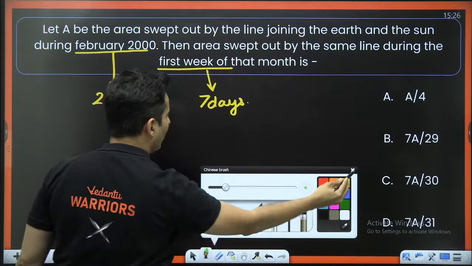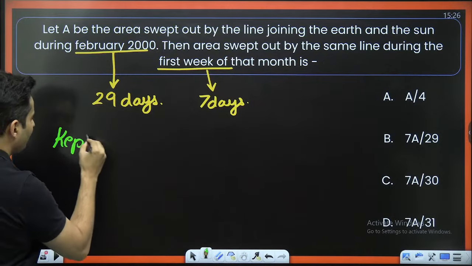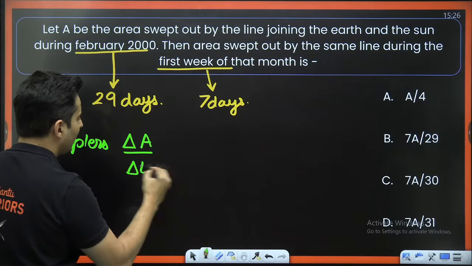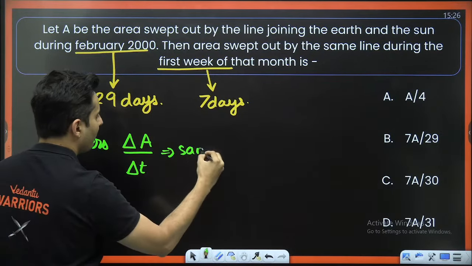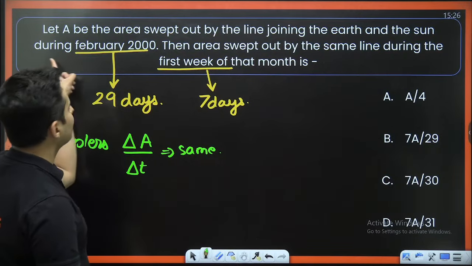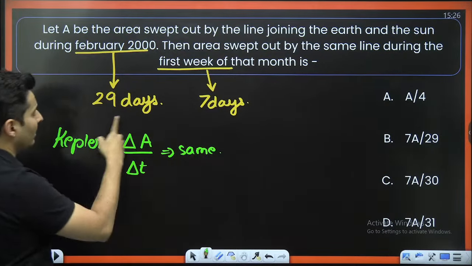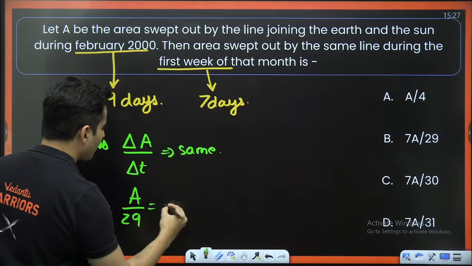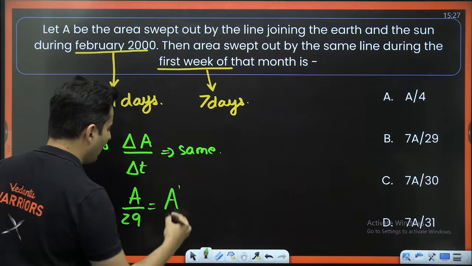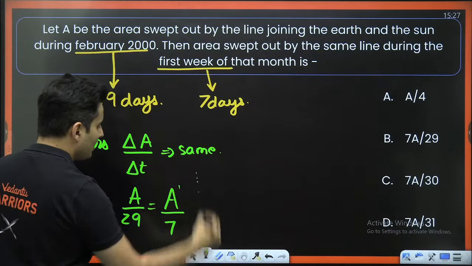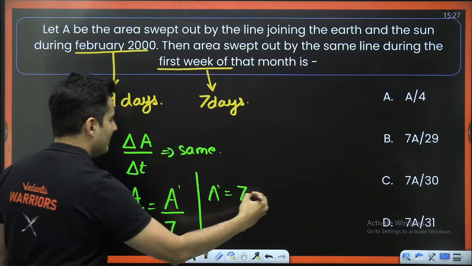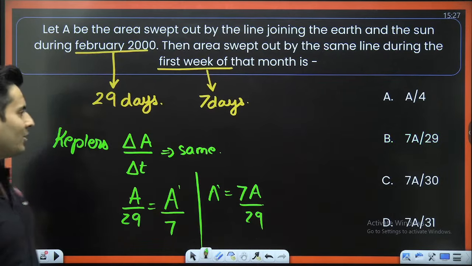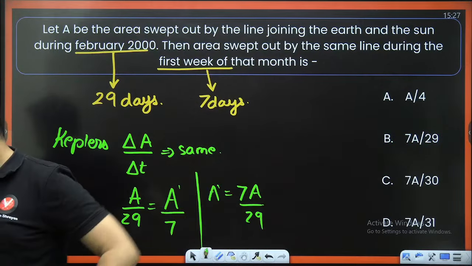And by Kepler's law, the area swept per unit time is going to be the same. So if the area swept in the February month is A, then A divided by 29 equals the unknown area, which I'll call A prime, divided by 7 days. So what will be A prime? It will be 7A divided by 29. 7A divided by 29 is option B. That is the correct answer.